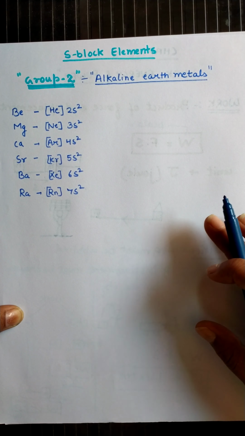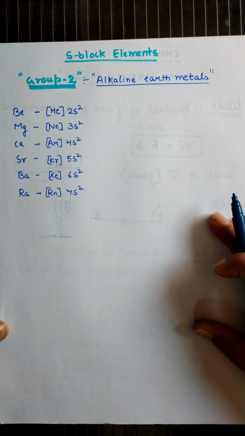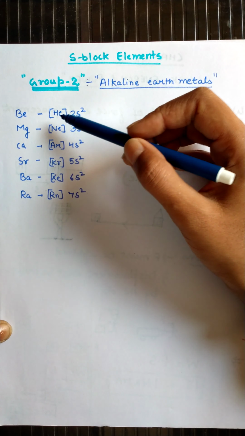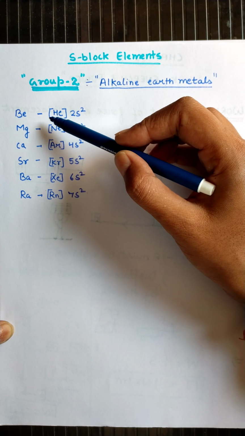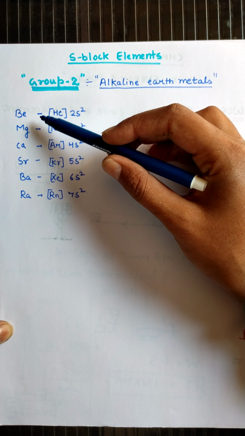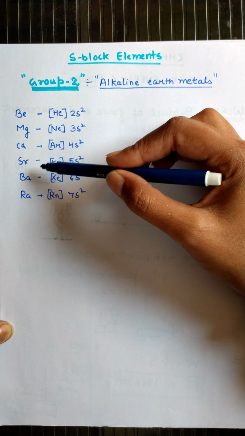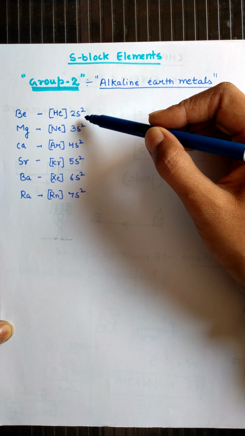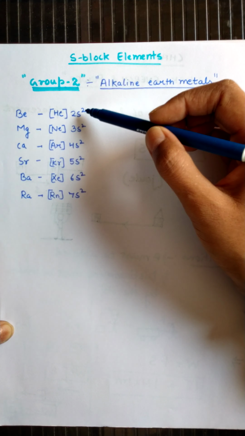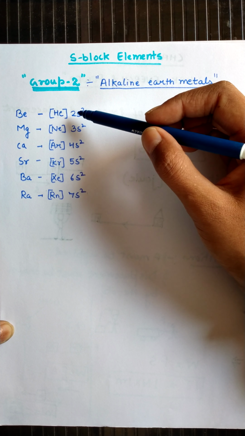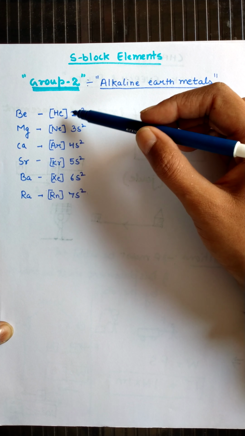Now students, we were discussing the electronic configuration. Alkaline earth metals have 2 electrons in their outermost shell, and these electrons are present in their S subshell, in the valence shell.